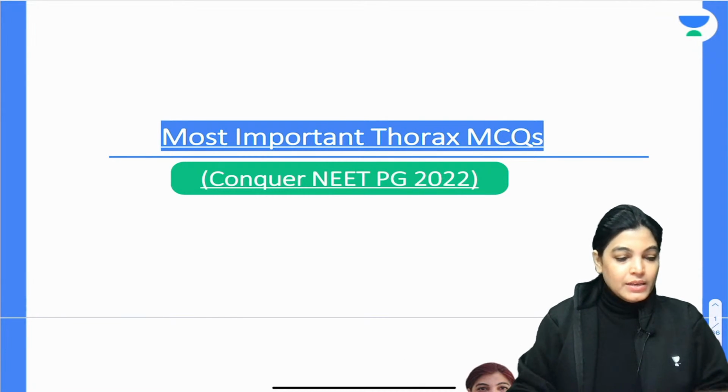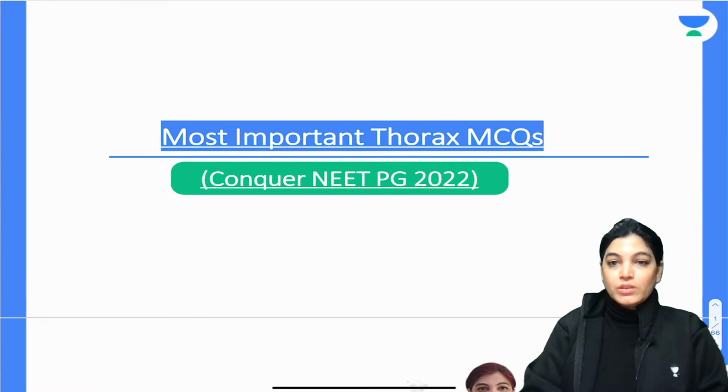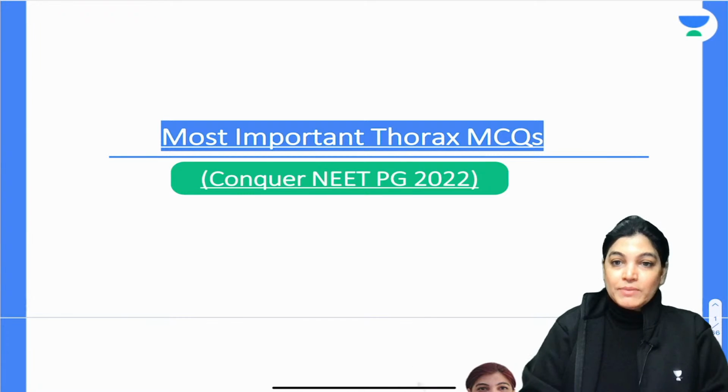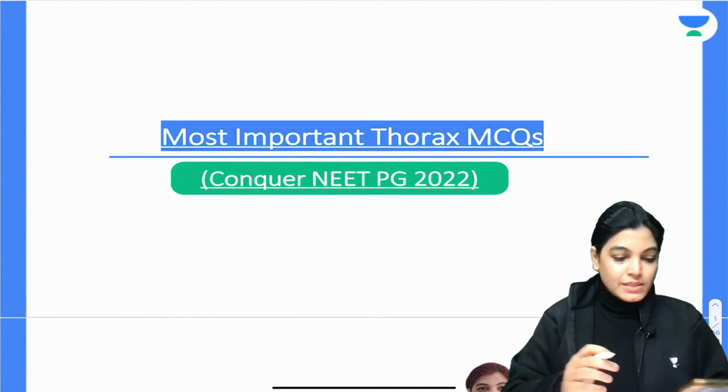Okay, so this is the session of most important thorax MCQs which should be revised before the examination for your NEET PG target of 2022. So let's start with the session.